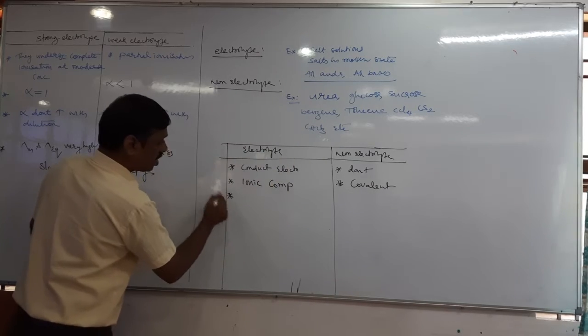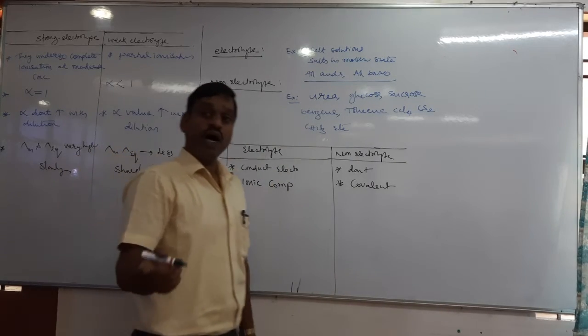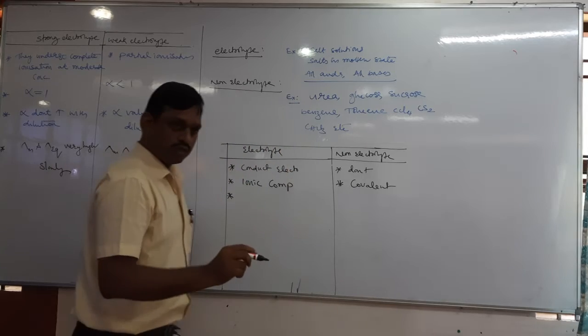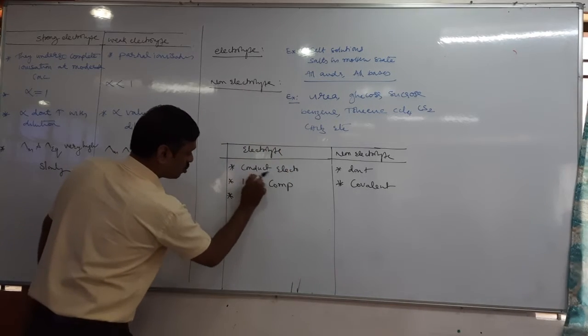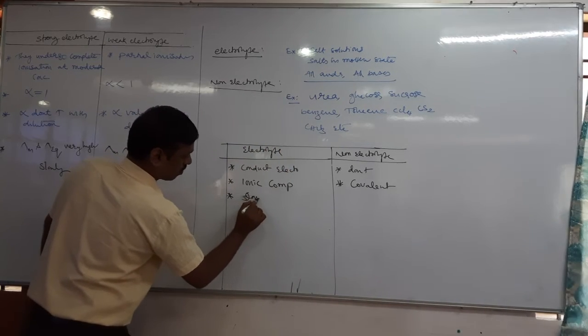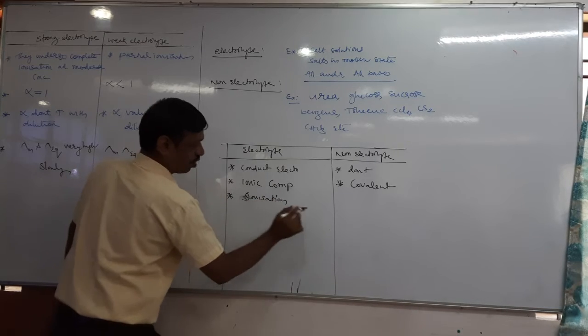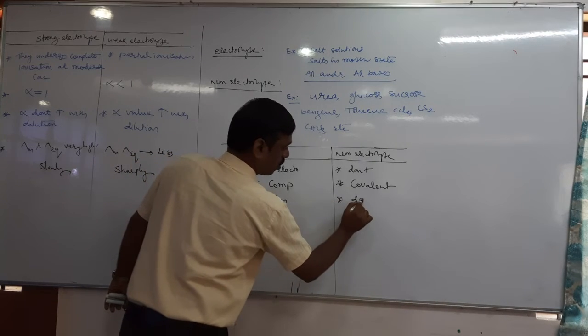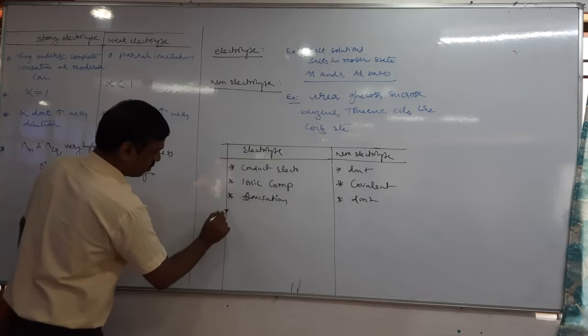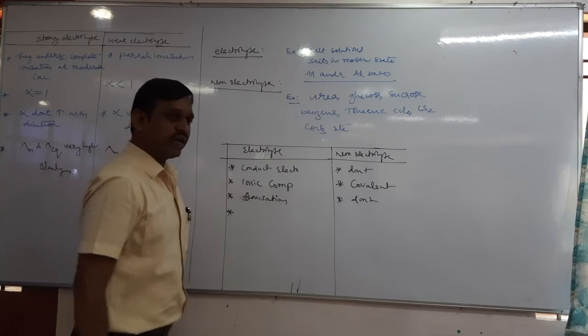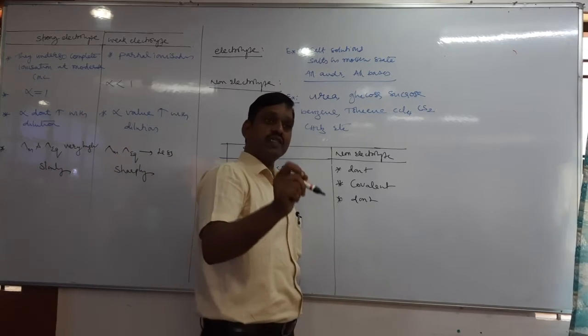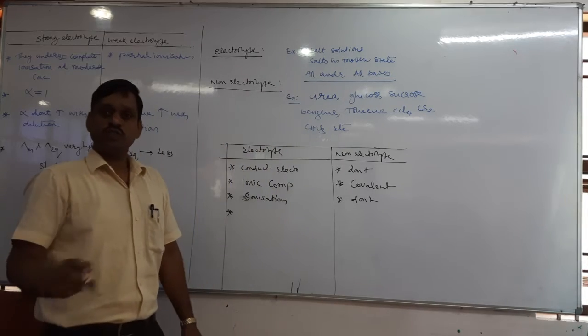Next, since they are ionic compounds, whether they undergo ionization or not? Yes. So they undergo ionization in aqueous solution. Here they do not undergo ionization. Next, since they undergo ionization, the reaction takes place between the ions or between the molecules.